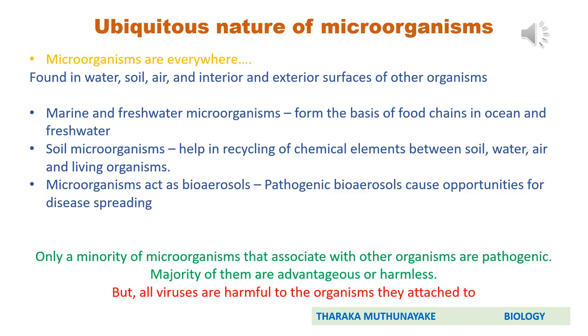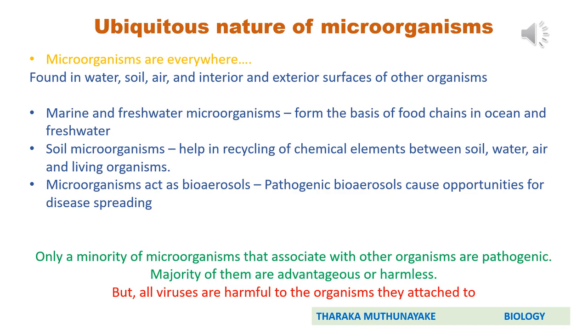Now get your note and read with me. So under the topic ubiquitous nature of microorganisms, it says like this. This stuff can be easily understood. Therefore, we will just read the section under ubiquitous nature of microorganisms. Read with me. Microorganisms are ubiquitous on Earth. They are found in water, soil, and air, interior and exterior surfaces of other organisms.